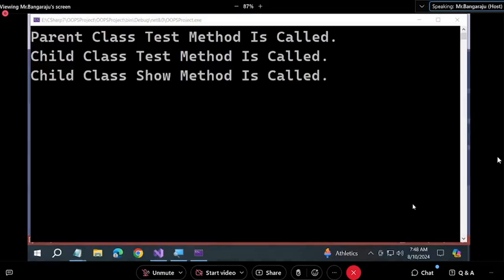What did you get earlier? Earlier, "Parent class show method is called." What are you getting now? That is what I told you. This is changing the behavior. Overloading means multiple implementations. See, in overloading, two methods are there, and the parent one also executed. But overriding does not mean multiple behaviors. It means changing the behavior.